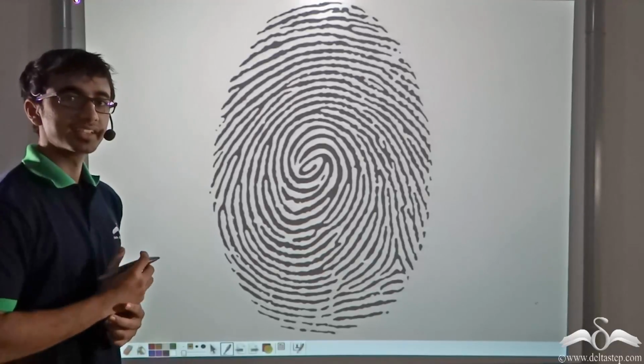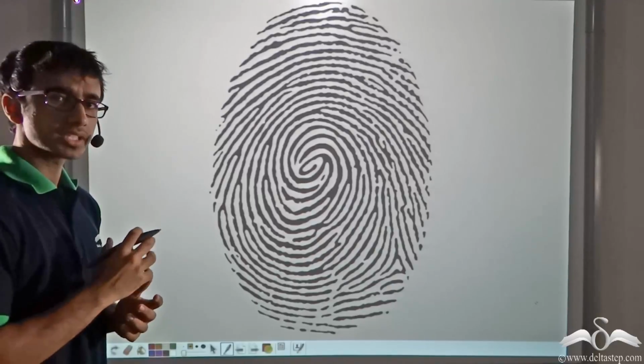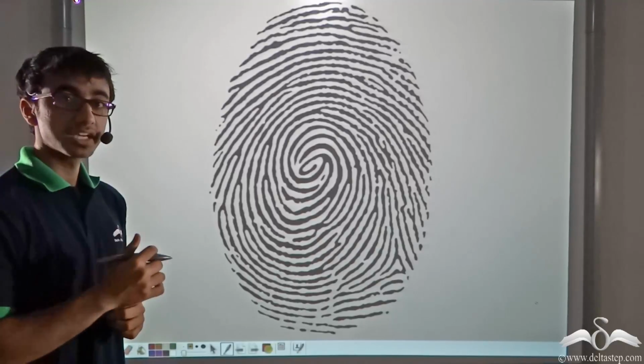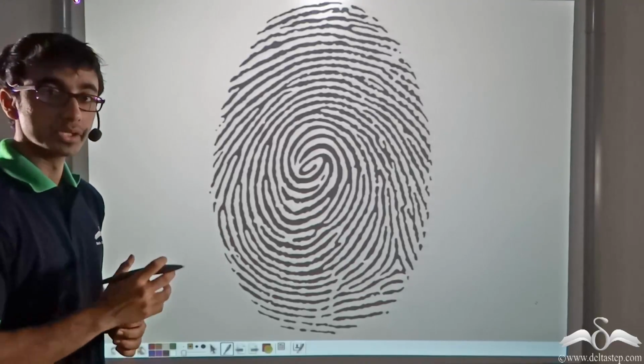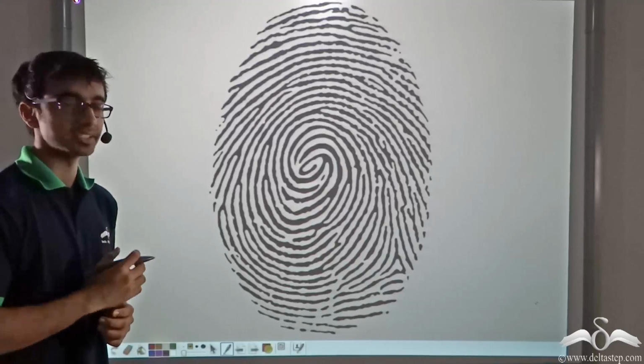Look at the image on the screen. Doesn't it look like a sort of maze or something? What do you think it is? It is the fingerprint of a human being. These fingerprints are what the police and the CID use to catch the bad guys at the crime scene.